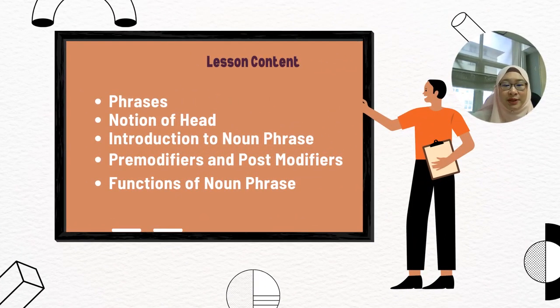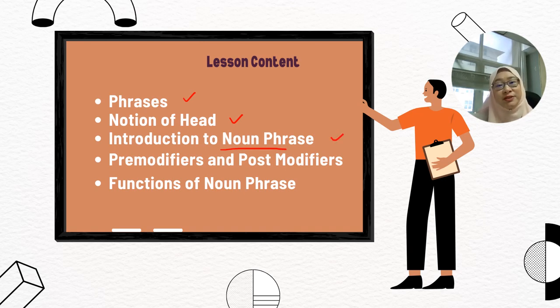We are going to cover topics related to the general definition or the general concept of phrases in the English language. We're going to take a look at the notion of head, which is a compulsory component for all types of phrases. And we're going to go into our first type of phrase, which is a noun phrase.